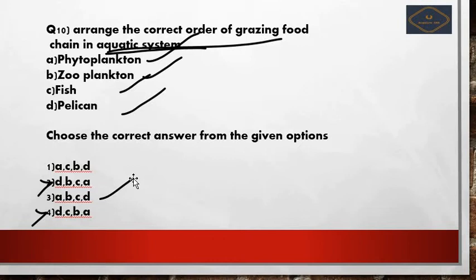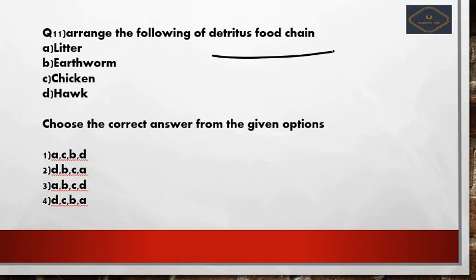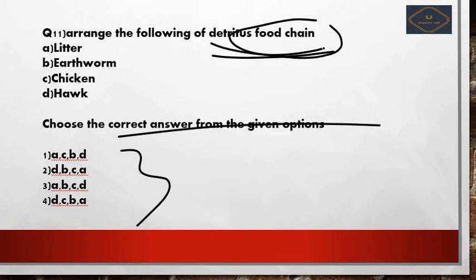Next we move further to the next question, that is the 11th question. Arrange the following detritus food chain in an order: litter, earthworm, chicken and hawk. Choose the correct answer from the given codes. First comes the detritus, meaning dead matter, which is no more living beings.